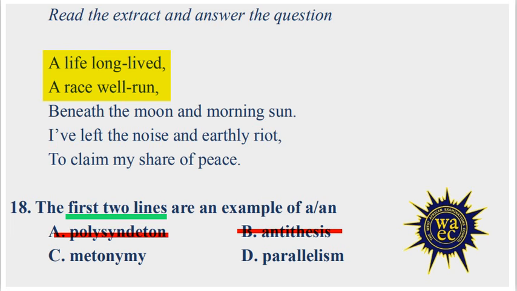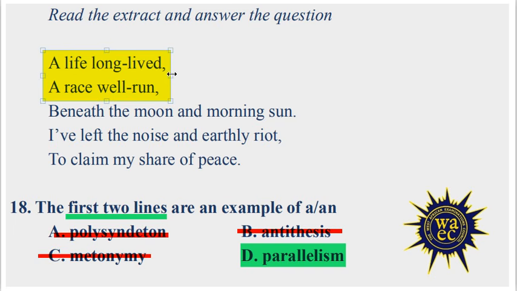Then the last option is parallelism. What is a parallelism? A parallelism is the repetition of the same grammatical structure, and that is the correct option. The first two lines are an example of a parallelism, the repetition of the same grammatical structure. Let's see it. The first line is a life long lived. The second line is a race well run. Look at these two lines. They have the same structure.